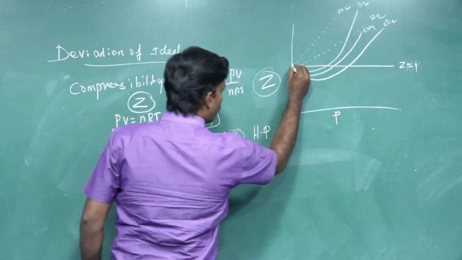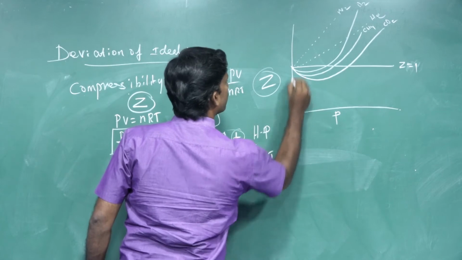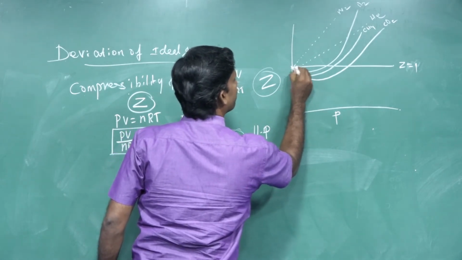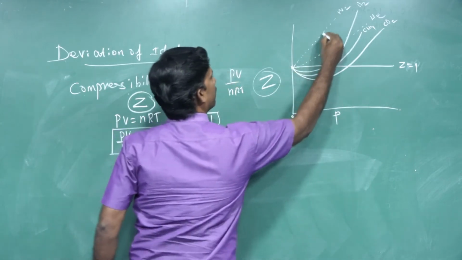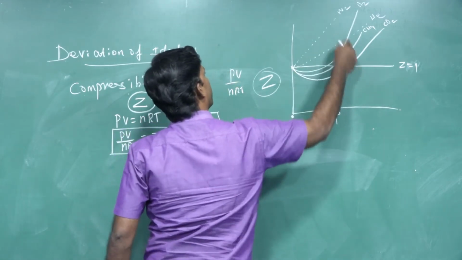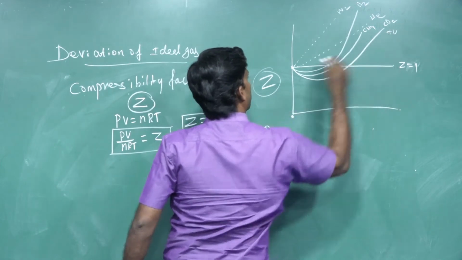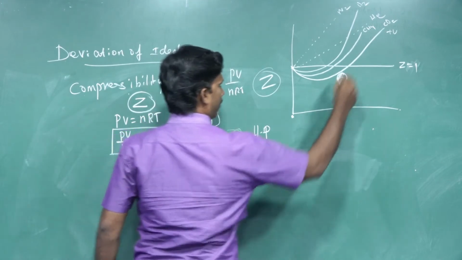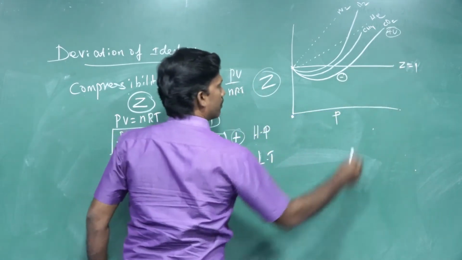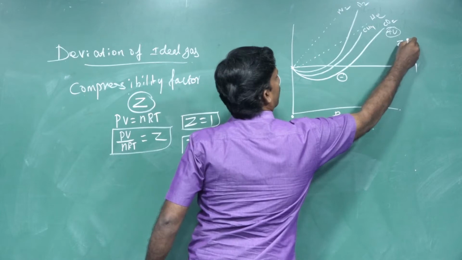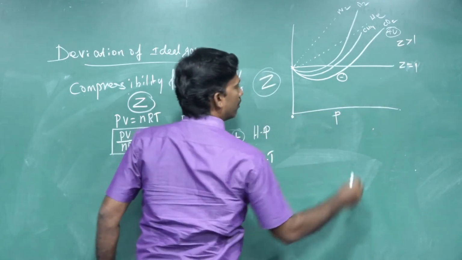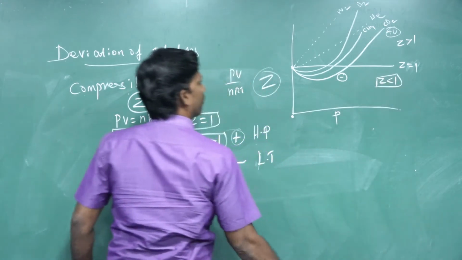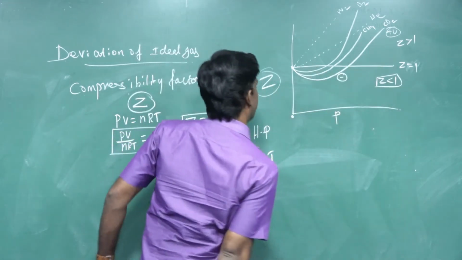So what it means: this is low pressure, it may be 0 if you take, this is your low pressure, and the gases behave ideally. If pressure increases, they deviate. It is more deviated, there is a positive deviation. Below this line is negative deviation. This is positive deviation, so Z value greater than 1, whereas Z value less than 1. If we look at the graph, this may be clear.